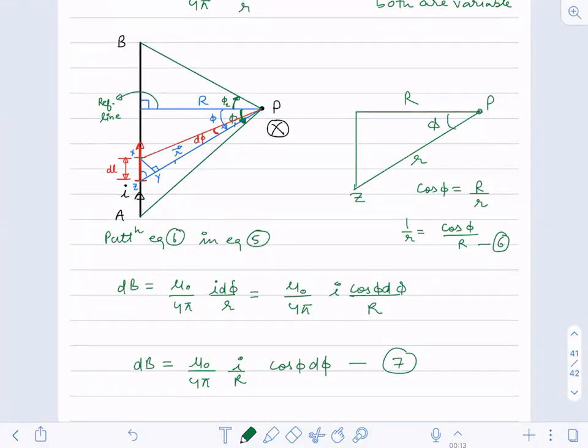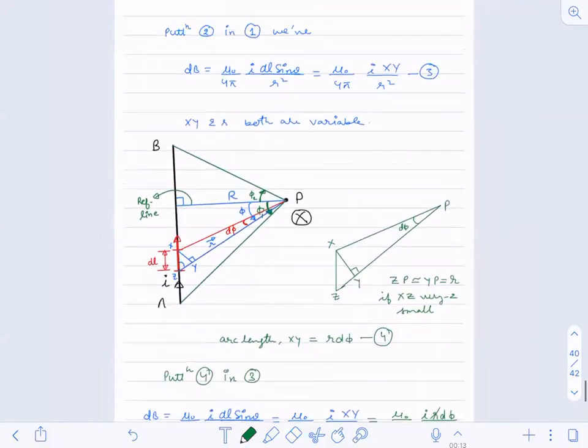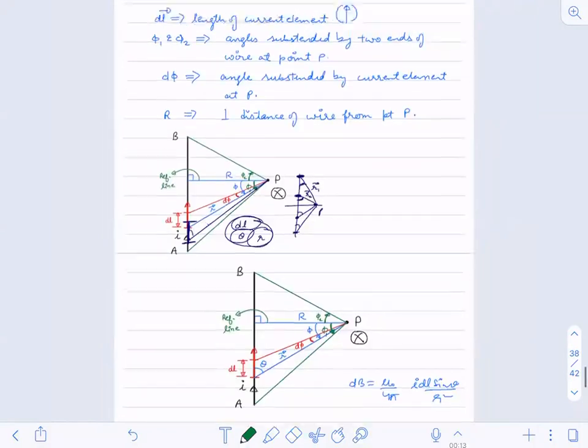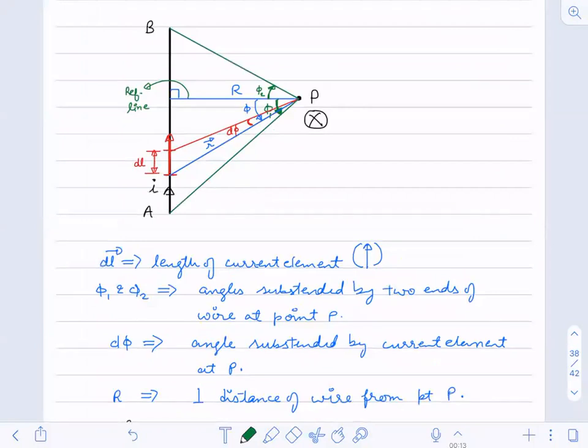Do you understand this? Anybody having any doubt up to equation number 7? Is there anyone having any doubt in equation number 7? So what we have done till now, before integration, I'll just quickly tell everything. I guess nobody is having any doubt with this part.